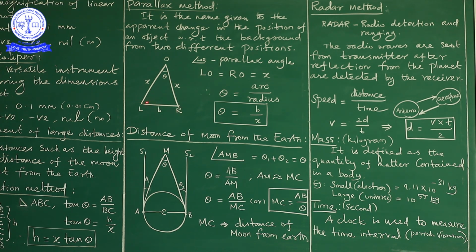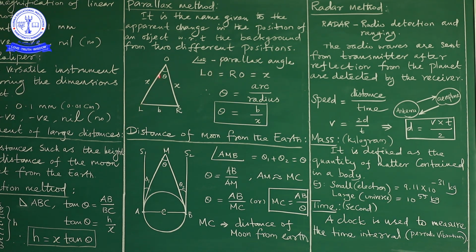In the earlier classes we have discussed solid angle, no? The supplementary quantities are solid angle, plane angle, like that. In that category we have discussed the plane angle. The formula for the plane angle is nothing but arc by radius. Look here, theta is equal to arc by radius. The arc is from the point L to R. The radius is nothing but from the point O to L or O to R, whatever it may be. Look here, LOR is the parallax angle.